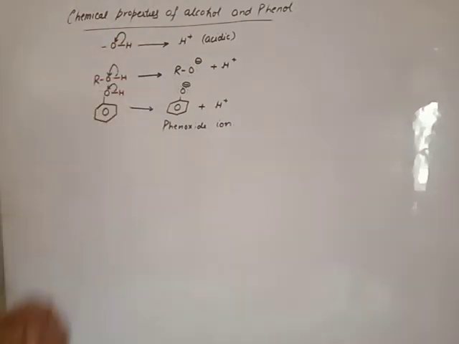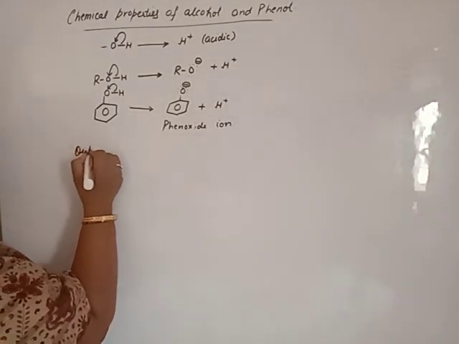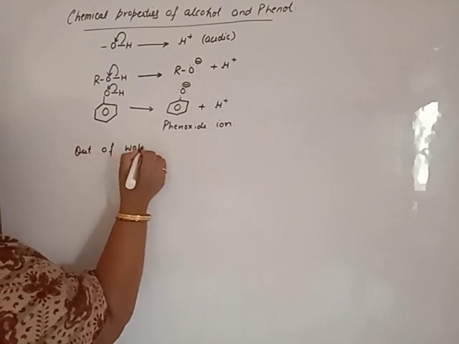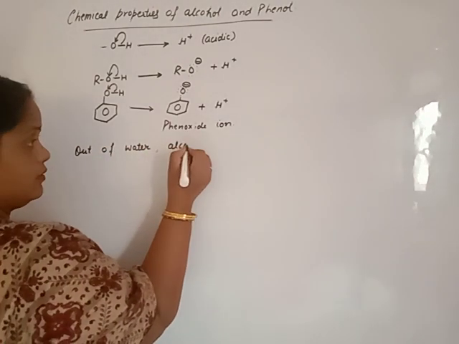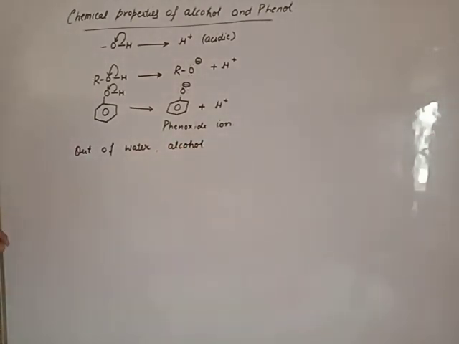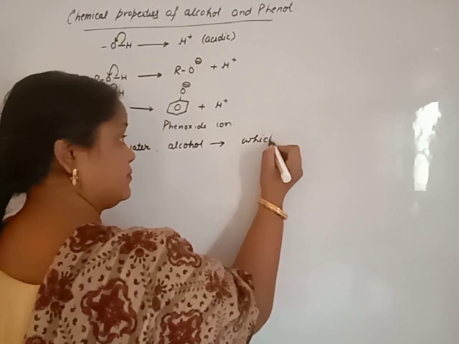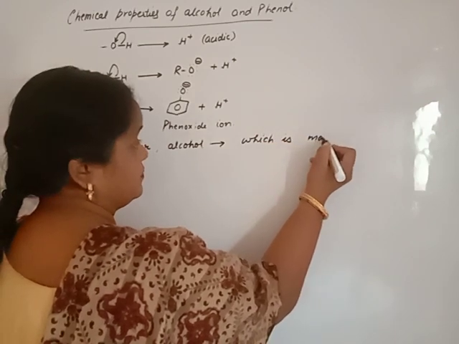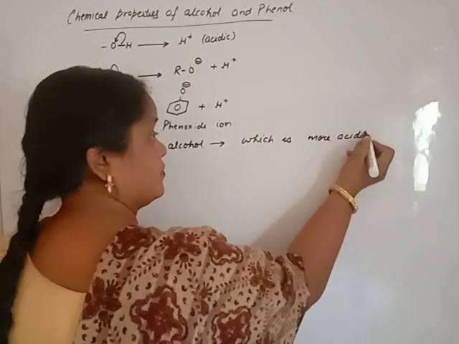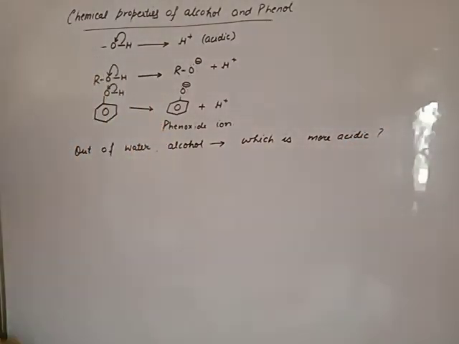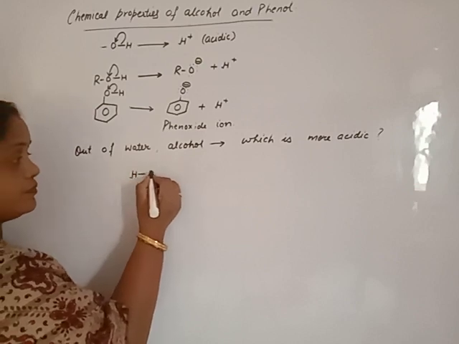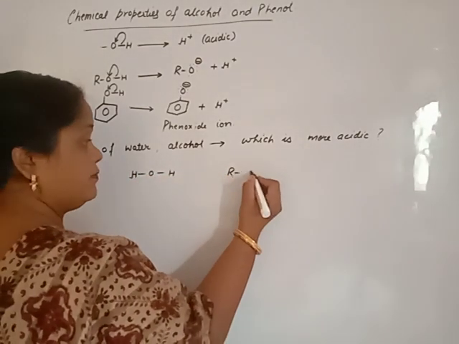Out of these, which are more acidic? Explain acidic behavior. First of all, out of water and alcohol, which one is more acidic? Beta, which one is more acidic? Yes, draw the structure of water as well as alcohol.